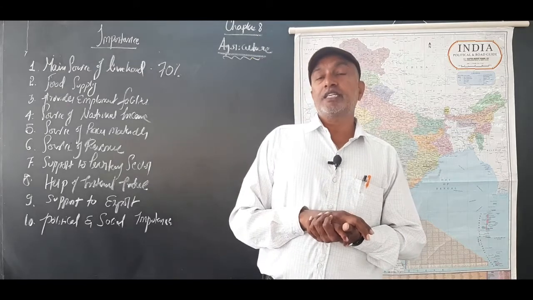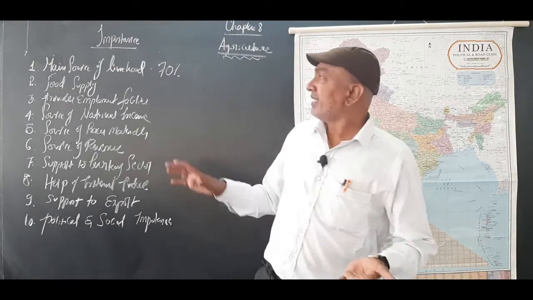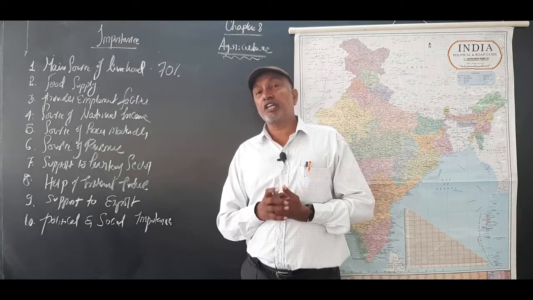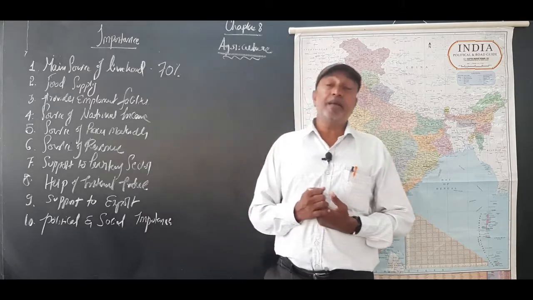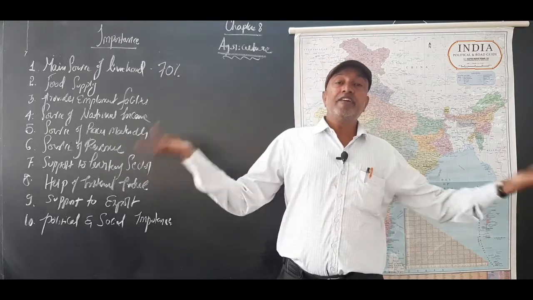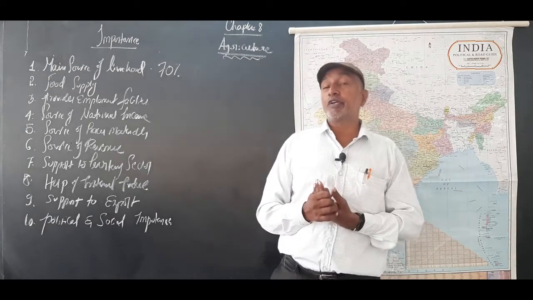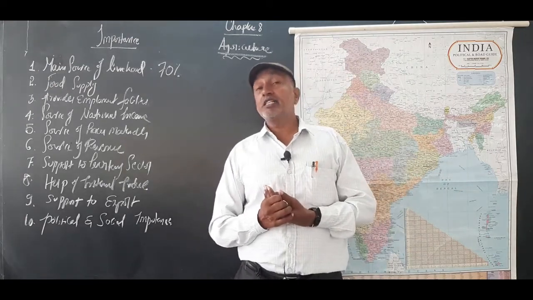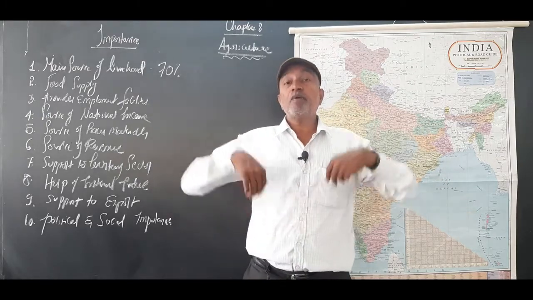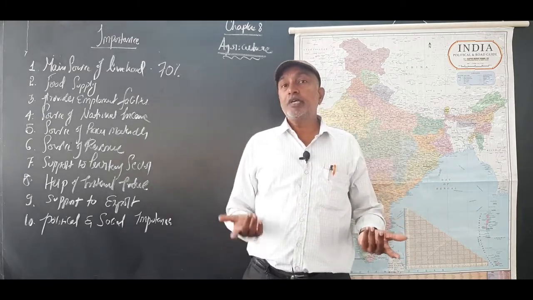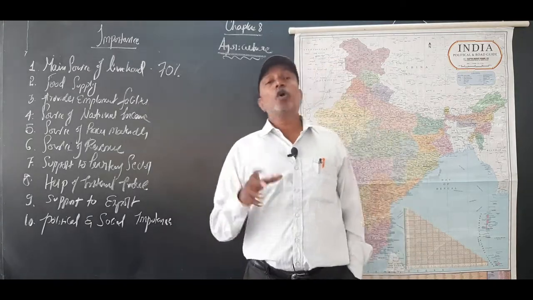Political and social conditions also may depend upon agriculture. If a country has very good surplus production of agriculture, it is self-sufficient. Otherwise, the government, either state or central, every time is importing, and the government spends a lot of rupees, particularly for importing agricultural food grains. So a lot of money flows from our country to other countries. It is the biggest trouble in the financial trench of the government.